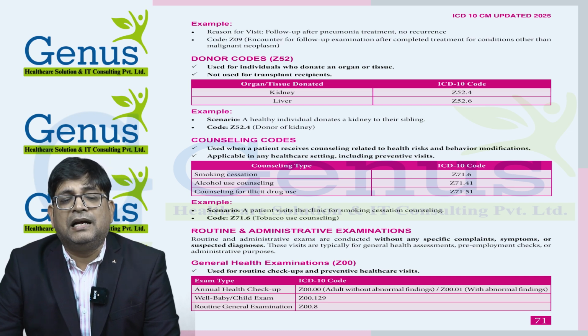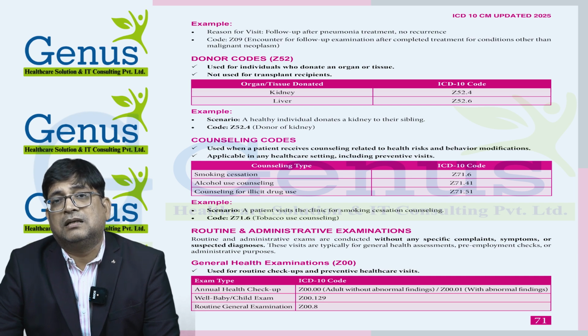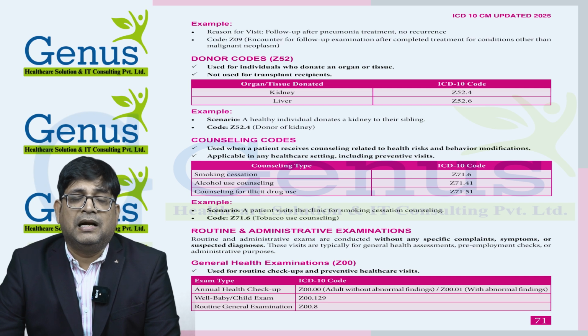Then we have the category of Z codes that may be only principal diagnosis. There are certain conditions which can be only principal diagnosis. So Z00, Z01, Z02, then Z03, Z04, Z33, Z34, Z39, Z51, Z76, Z38, Z52, Z99.12. These are some circumstances which can be only principal diagnosis. We can easily find these codes in our ICD-10 guidelines also.